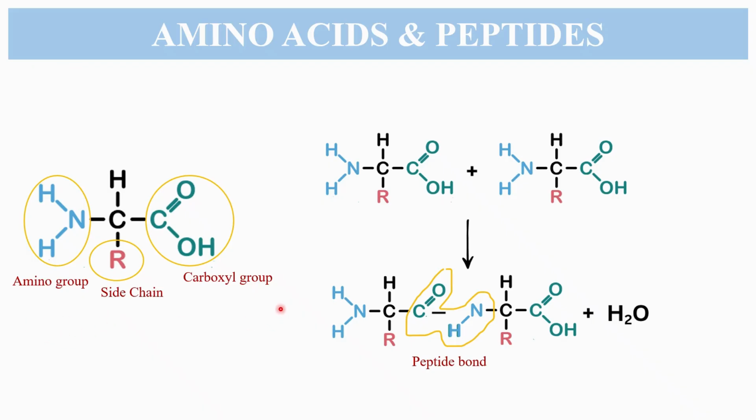When two amino acids combine, they form a peptide bond. With each peptide bond formed, there is a removal of a water molecule. When two amino acids combine, they form a dipeptide with the formation of a peptide bond.